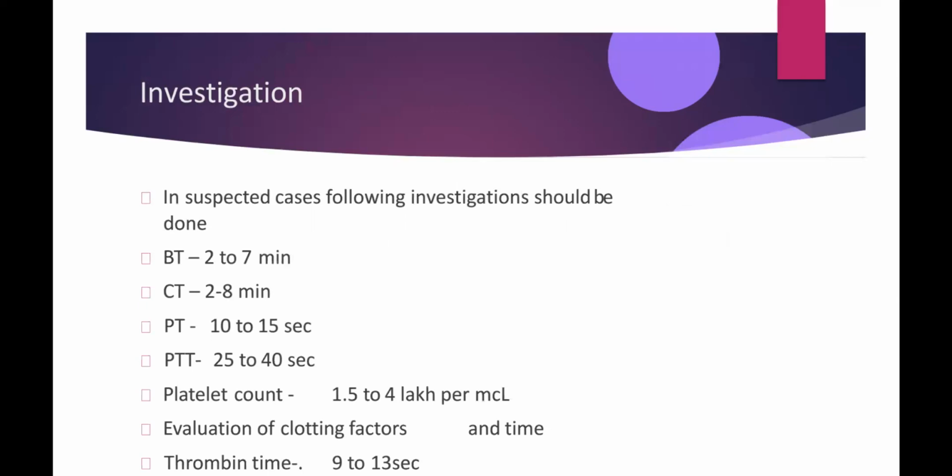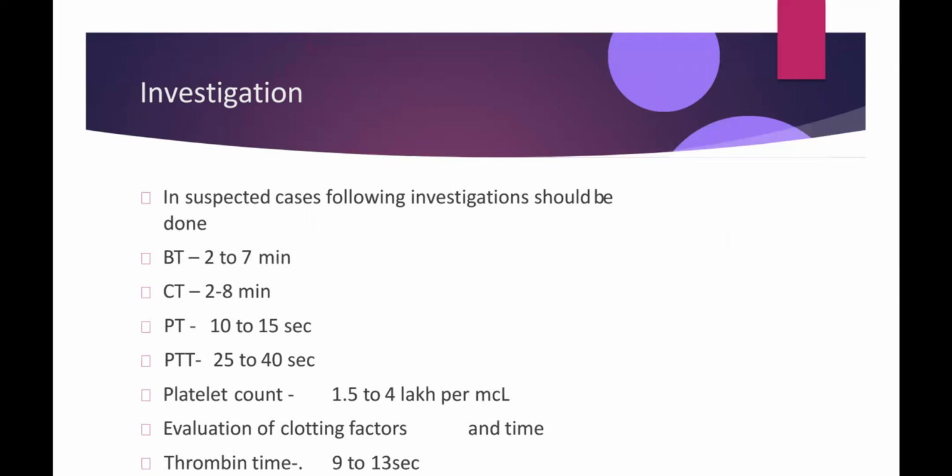Now we will see the investigation which need to be done in the patients with a bleeding disorder. In suspected cases, following investigation should be done. Bleeding time. Normal bleeding time is 2 to 7 minutes. Bleeding time is basically the time interval between point of infliction and formation of the temporary platelet plug. Clotting time is 2 to 8 minutes. It is the time interval between point of infliction and formation of the permanent platelet plug.